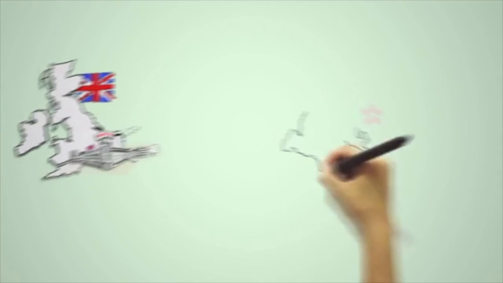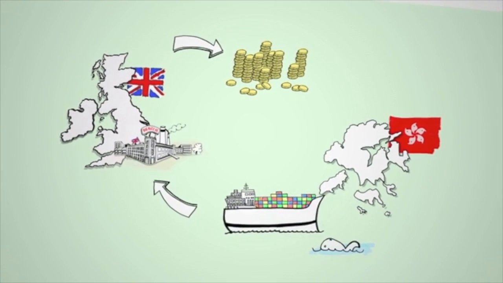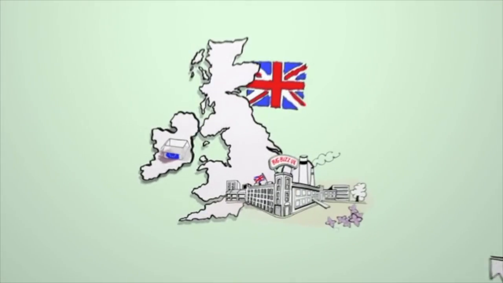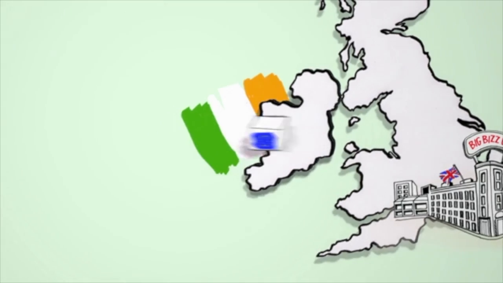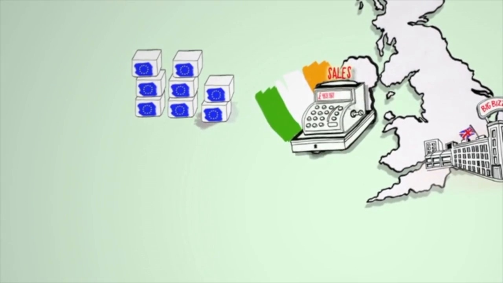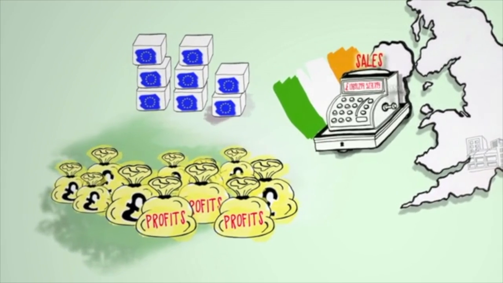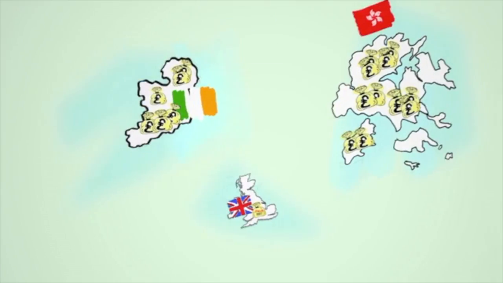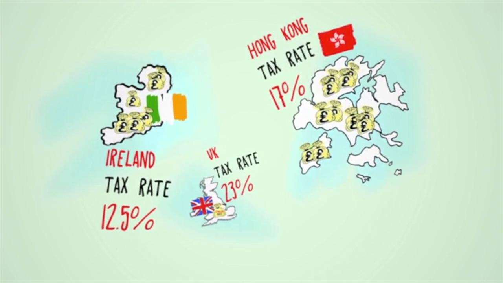How? Well, because Big Biz UK spends a lot of money importing parts from Big Biz Hong Kong, and every widget it makes it then sells on very cheaply to Big Biz Ireland, which has rights to sell the company's products across Europe. Big Biz Ireland charges more when it sells to consumers and does earn a healthy return. End result, Big Biz makes most of its profits in low-tax Ireland and Hong Kong, not the UK.